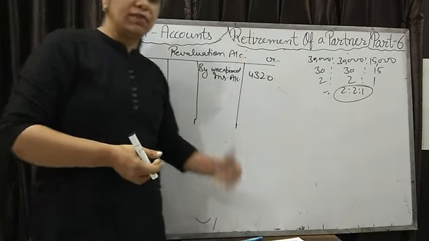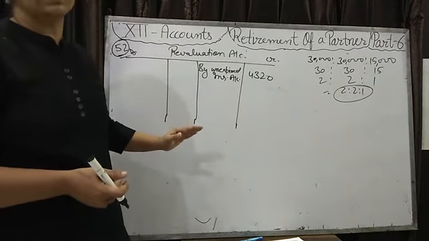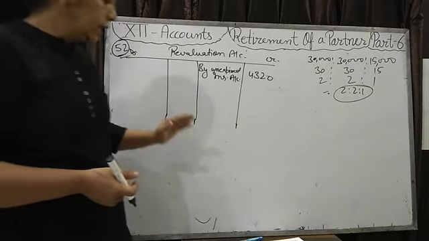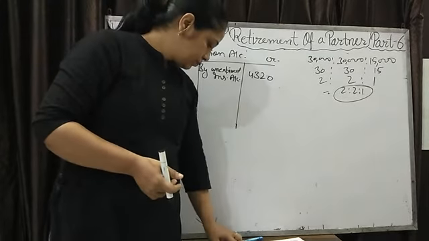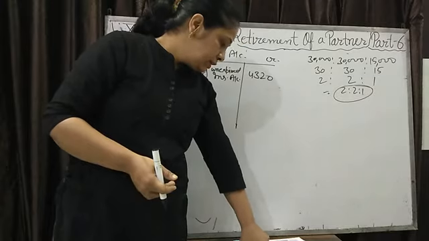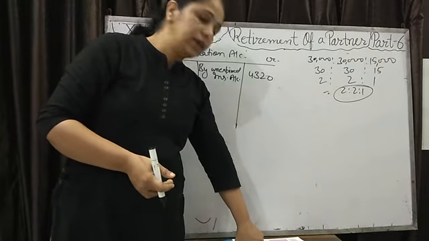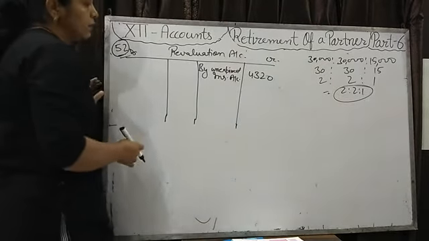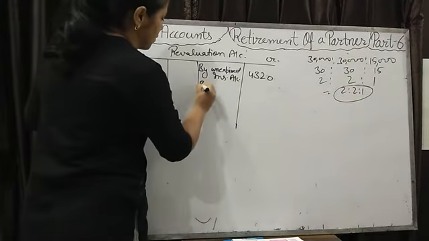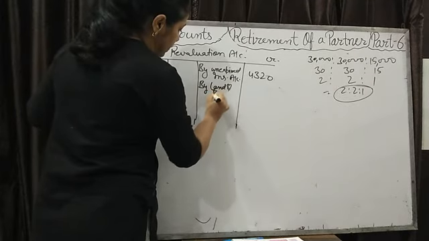Of the previous year, undistributed loss is there, that we will distribute through the capital account by writing at the debit side in old ratio 2:1. So next amount of revaluation, that land and building be appreciated by 20%. Appreciated मतलब increase करना है. Then there will be increase in assets, again profit by land and building.